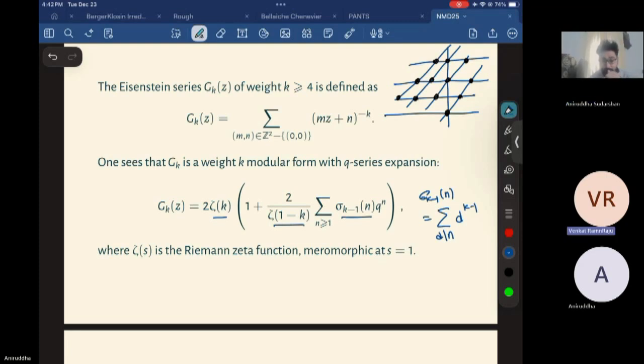Who saw this connection between the Eisenstein series and the Riemann zeta function? I think it's pretty easy to see this. The reason why the Eisenstein series is important to number theory is that if you try to find its q-series expansion, you'll see the zeta function and this divisor function arise.